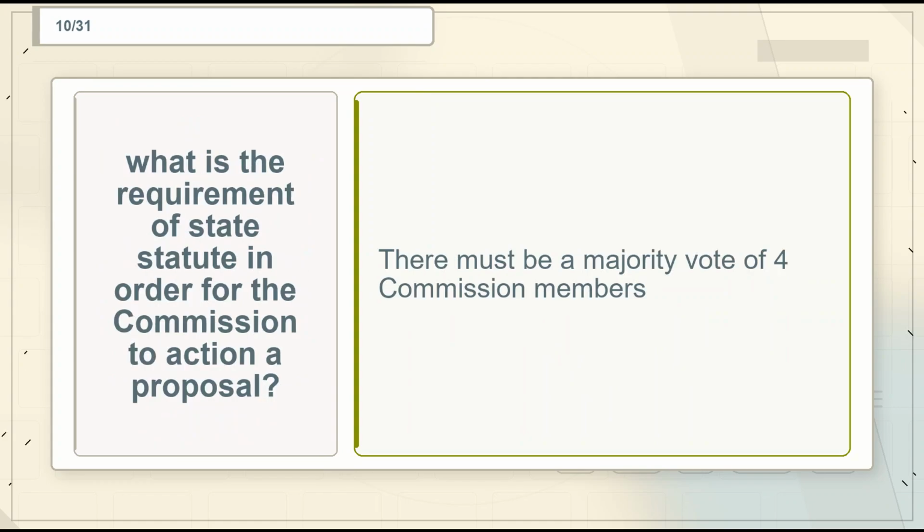Flashcard 10. Term. What is the requirement of state statute in order for the commission to action a proposal? Definition. There must be a majority vote of 4 commission members.